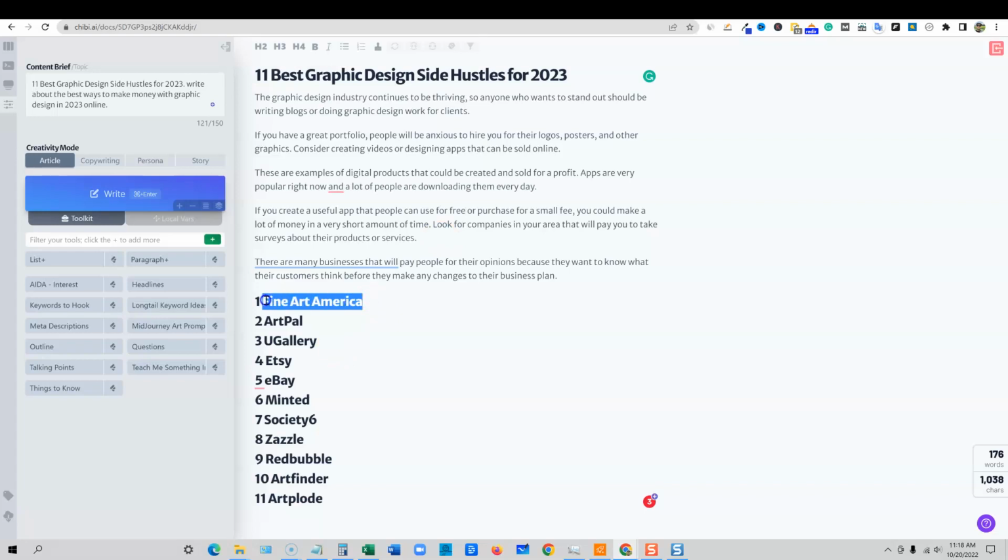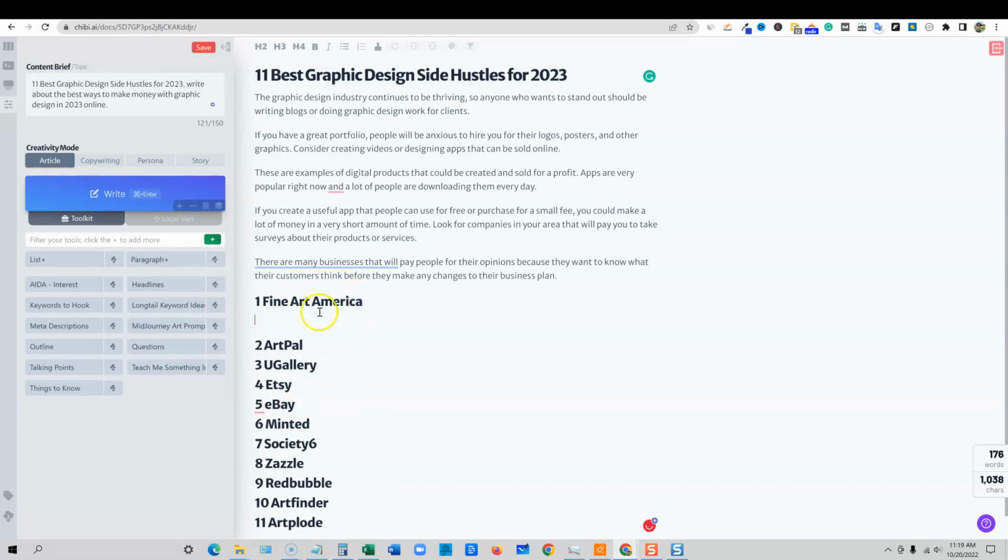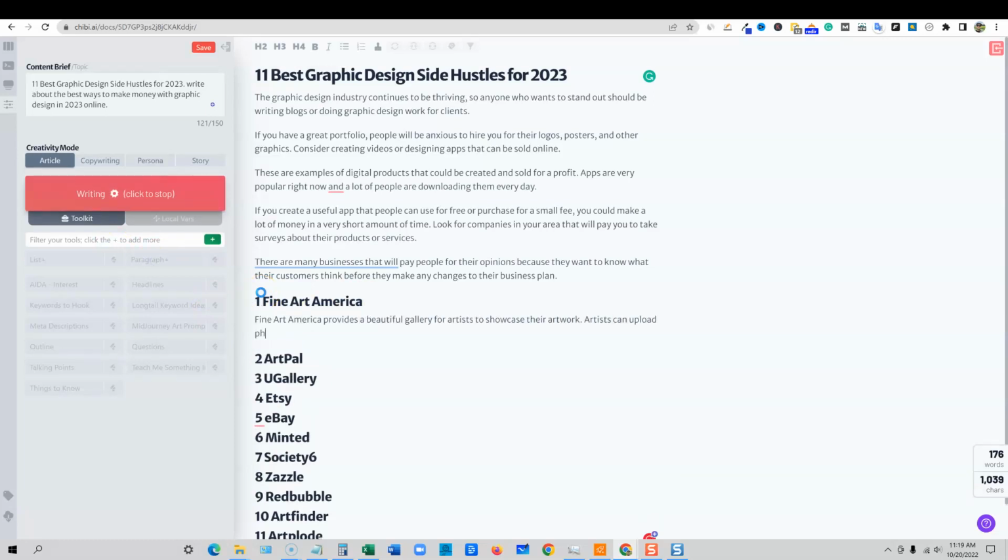But then we can grab this, and there are a couple of different ways we can do this. We can highlight Fine Art America, and then push the return button right here and push the paragraph button. It's going to understand that Fine Art America is what it needs to talk about right now.